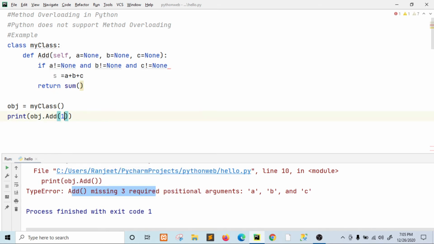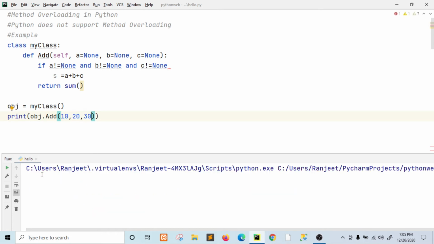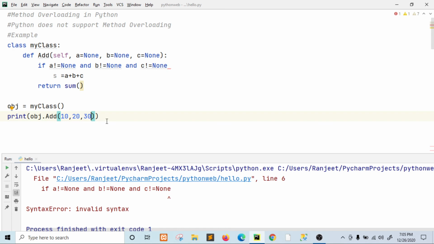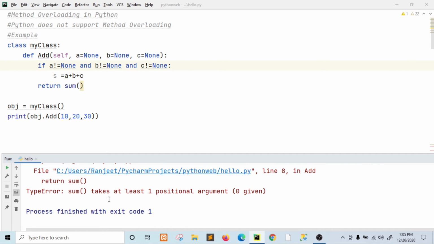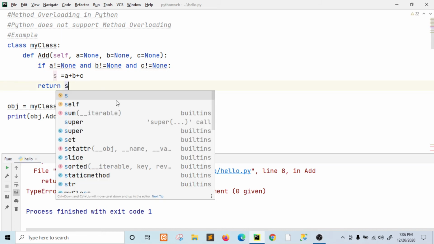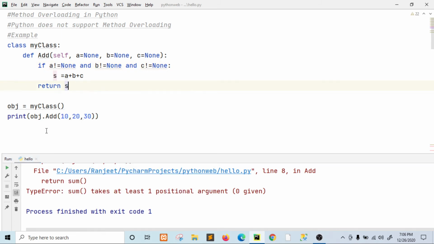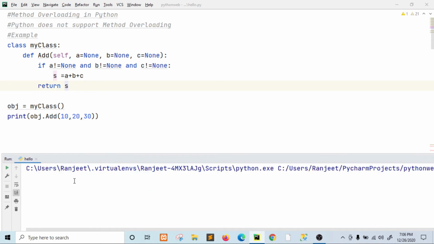And you have to provide 10, 20, 30. Now run this. Yes, a colon is required here. Return, sorry, here it is s. This should be s, right? So now you can see the result is 60.